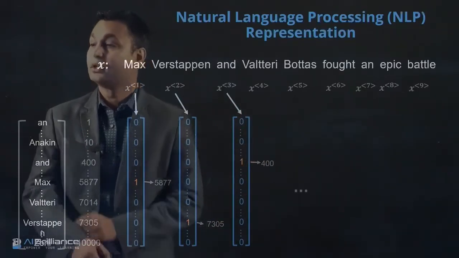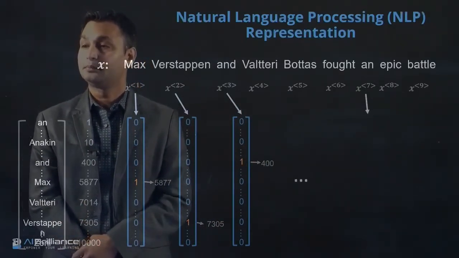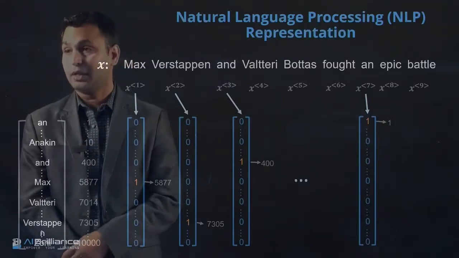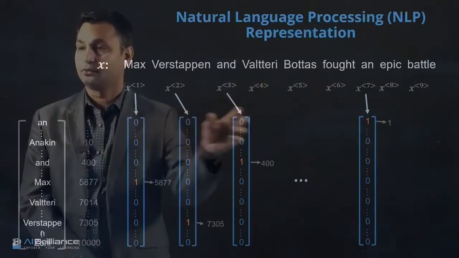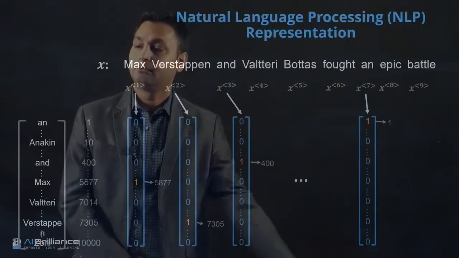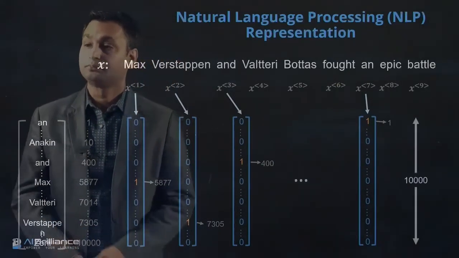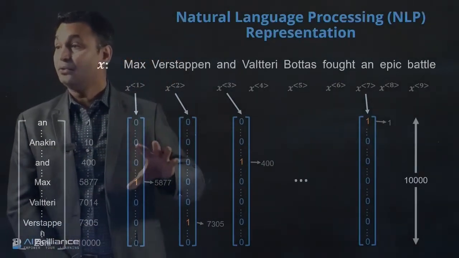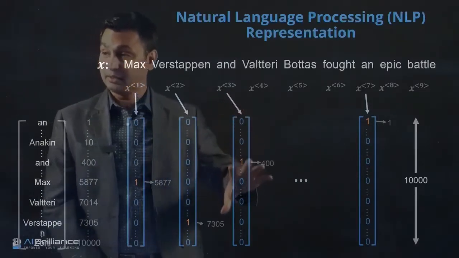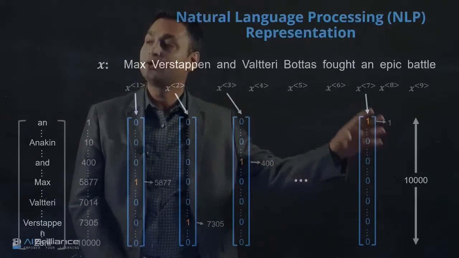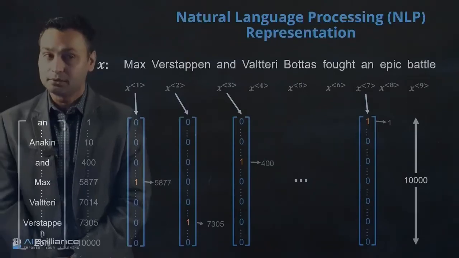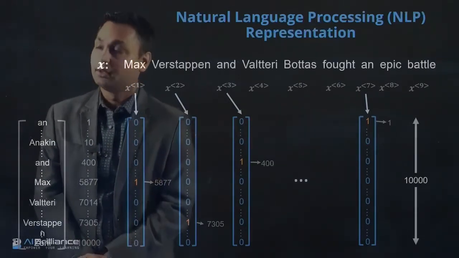In the same way we can represent all the remaining words. "And" is probably the first element, so we will have the first one on, and everything else equal to 0. So this sequence of nine 10,000 dimensional vectors is going to become an input to the overall training model that we have.